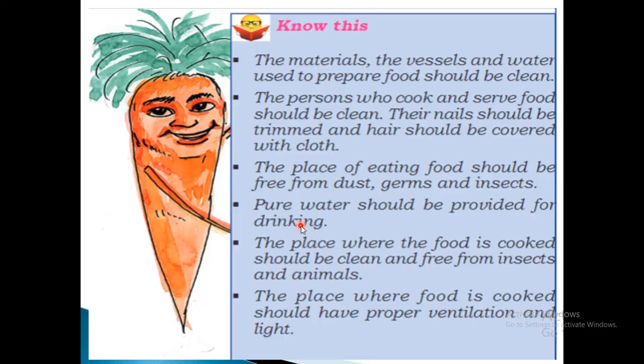Then the place where the food is cooked should be clean and free from insects and animals. And the place where food is cooked should have proper ventilation, proper air circulation and proper light. These are some of the precautions which we have to follow during mass feeding.